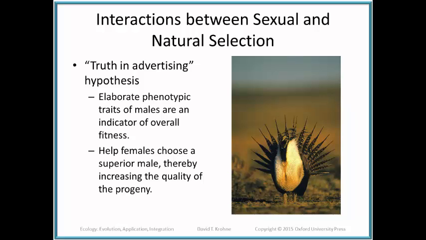Here, elaborate phenotypic traits of males, the tail feathers, the courtship behaviors, the antlers, whatever the case may be, are an indicator of overall fitness. They have to be truthful indicators of overall fitness. These help females choose a superior male, thereby increasing the quality of her progeny. And that's the important aspect, because remember I said that's how she has to look at this. She has to look at quality, not quantity.